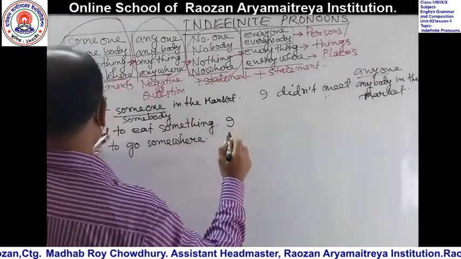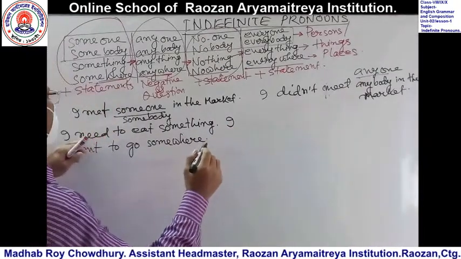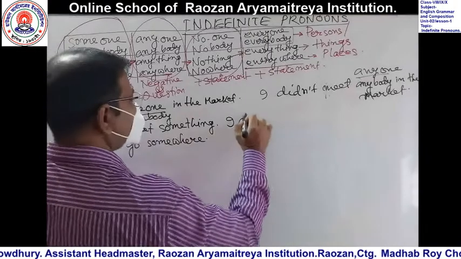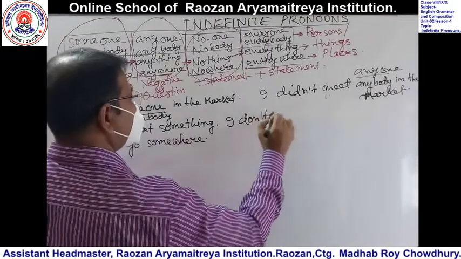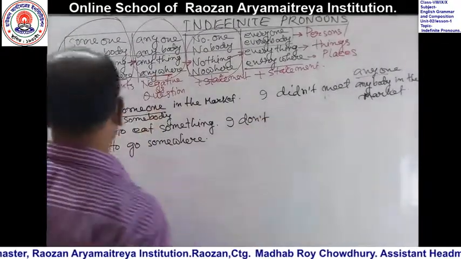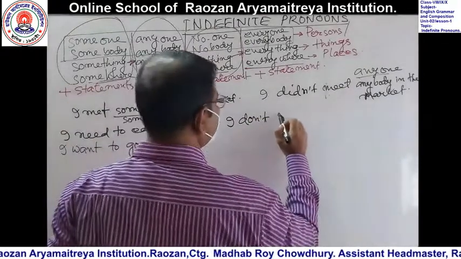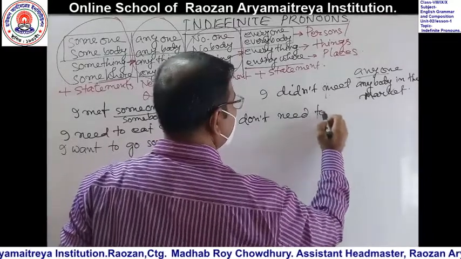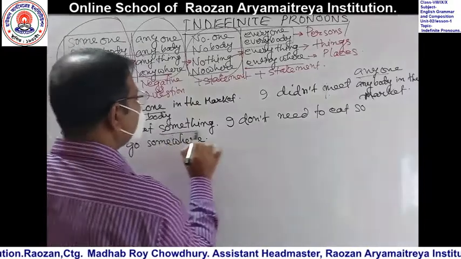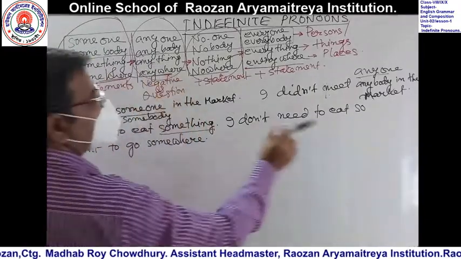So if we make it negative, you have to bring the auxiliary verb do. I don't need to eat something. Something will change into anything.